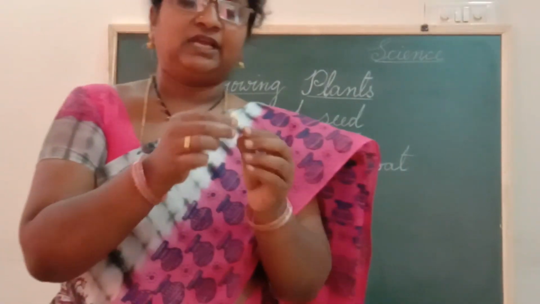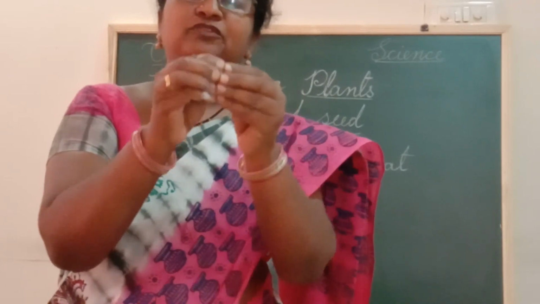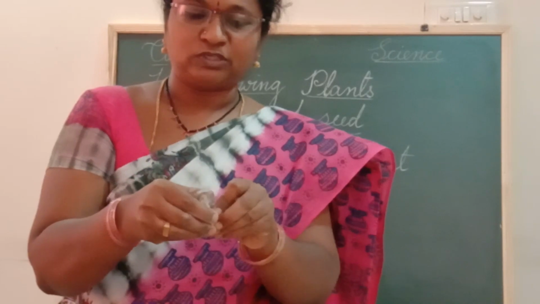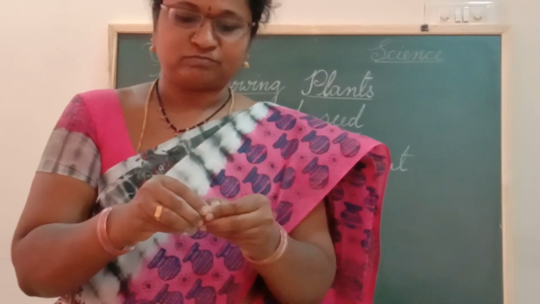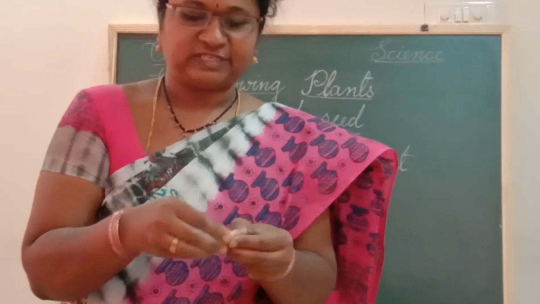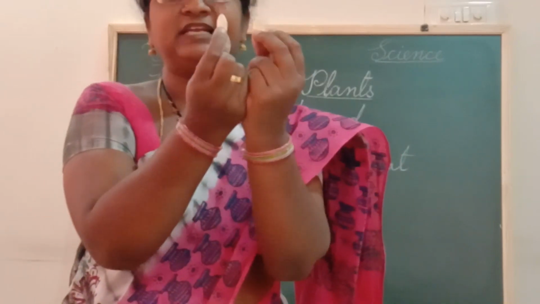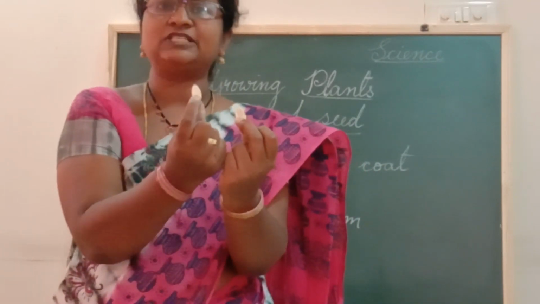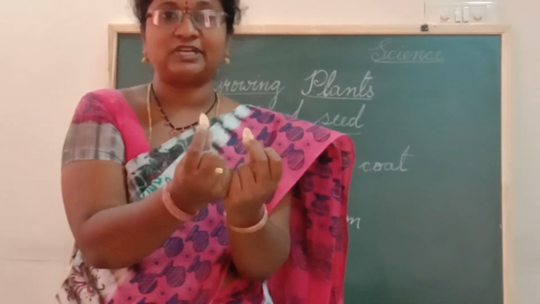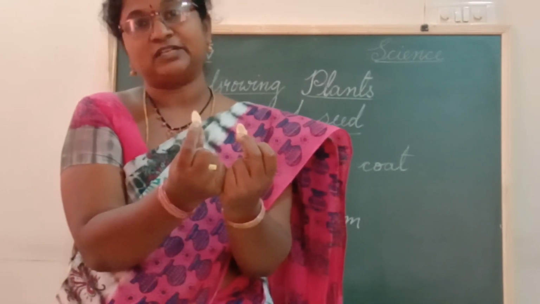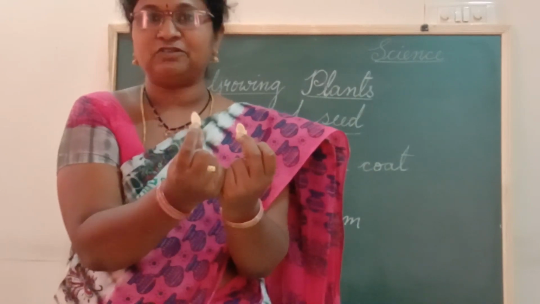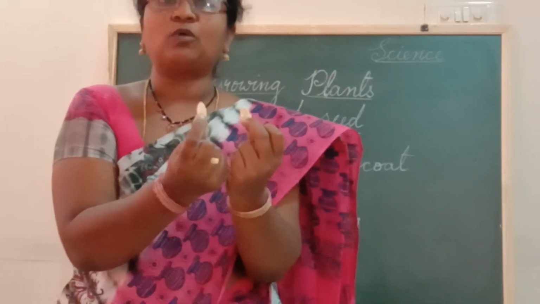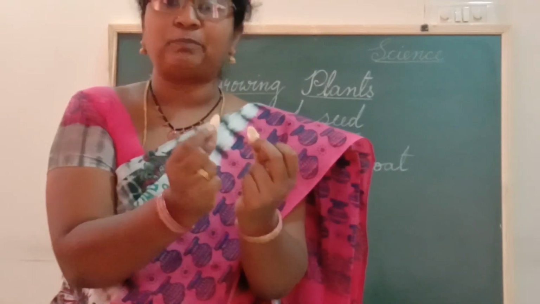And now this seed can be made into two halves. Let me do it. Yes, now it is made into two halves. Each one of these two halves is known as a cotyledon, or it also can be called a seed leaf. What is the function of this cotyledon now? It will provide food for the baby plant.